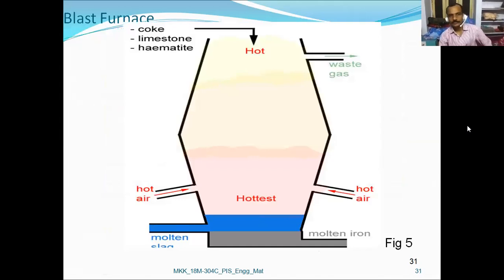Here at the top portion of the blast furnace, coke, limestone, and hematite, nothing but the iron ore, are inserted, and the waste gas releasing output is available here. The hot air blast. Here you get the molten slag, and this is the molten iron, nothing but the pig iron. Here, starting with 200 degrees centigrade, 300, 600, 700, 800 like that until 1600 degrees centigrade. The charge is heated.